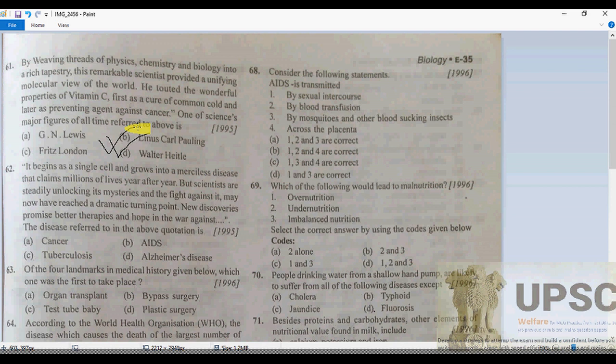Linus Pauling, of course, is the only person to receive two unshared Nobel Prizes, in 1954 for chemistry and 1962 for peace. So definitely there is that.